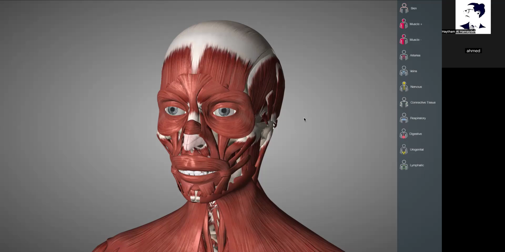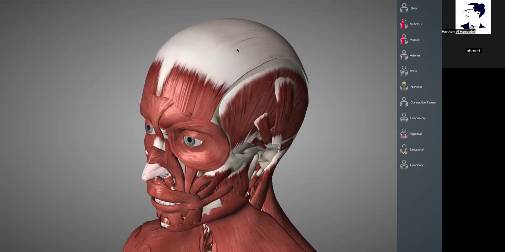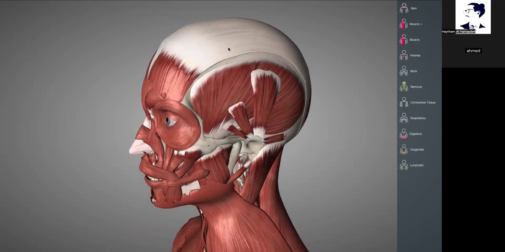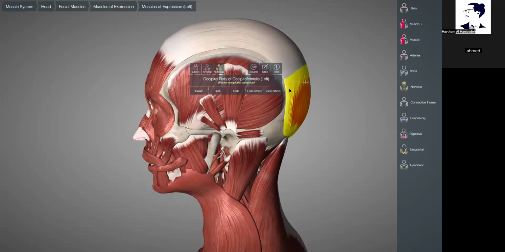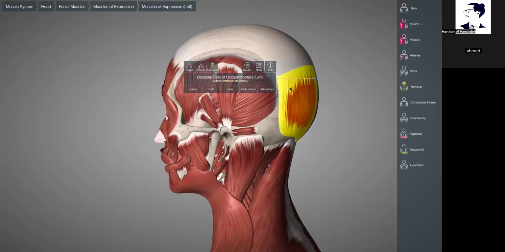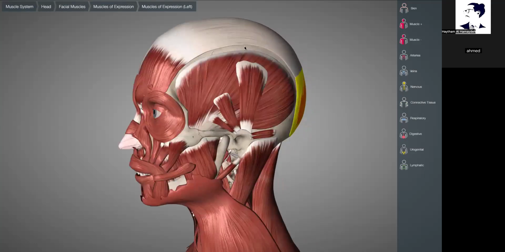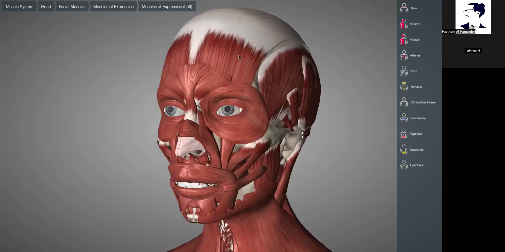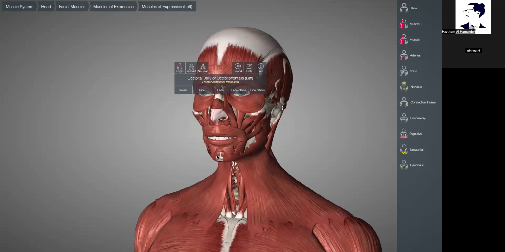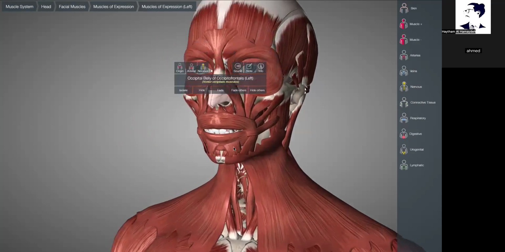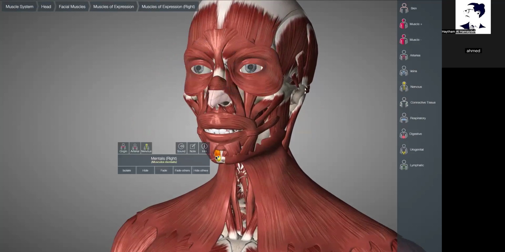Okay, so I have a couple of comments. First, what are the epicranial muscles? Occipitofrontalis and temporoparietalis. Okay, good. And I have another comment. What's this muscle again here? You said depressor anguli oris, depressor labii inferioris, and what's this? Mentalis. Yes, that's the mentalis.